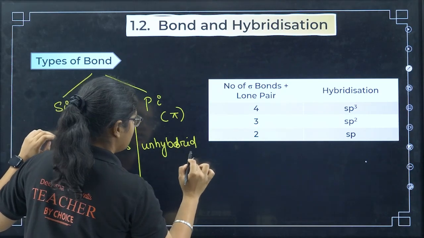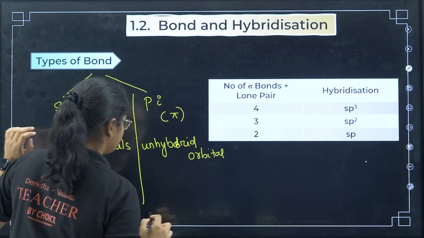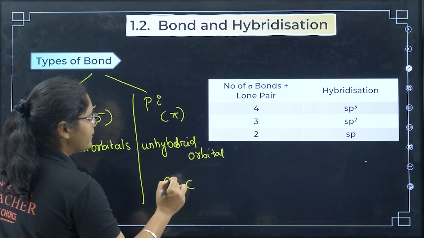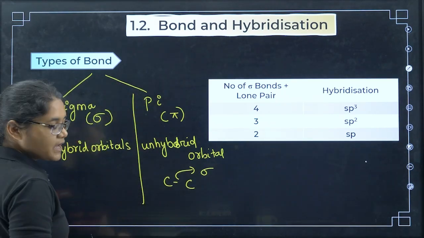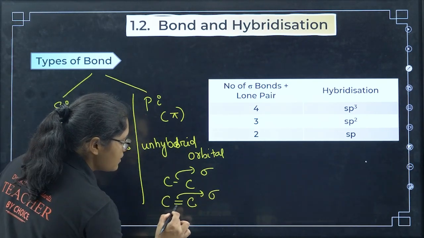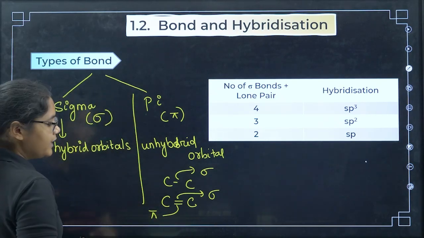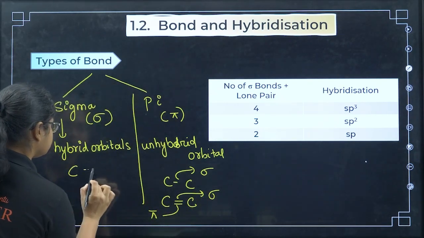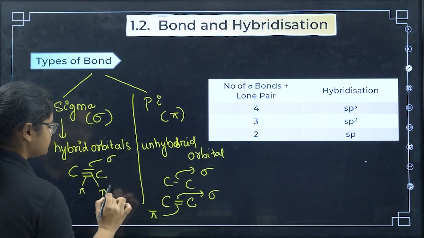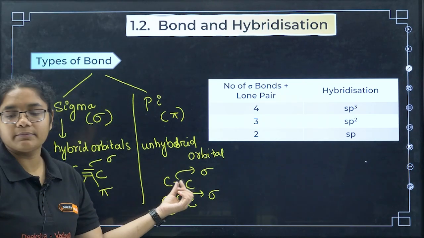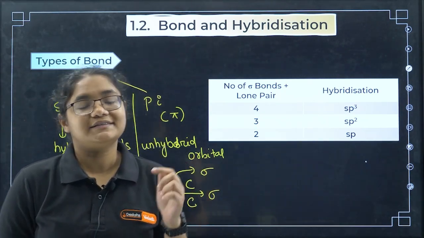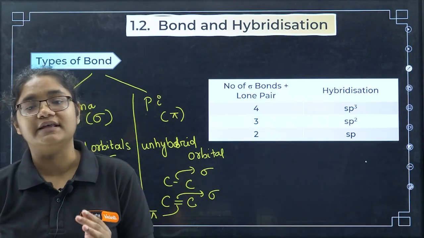Okay, unhybrid orbitals. Now if there is only one bond between carbon and carbon, then this bond has to be a sigma bond. If there are 2 bonds between carbon and carbon, the first bond definitely is sigma, but the second bond is pi. Next, if I have 3 bonds, the first bond is sigma, the second 2 are pi bonds. So always the first bond between 2 carbons is a sigma bond, whereas the second bond, or you can also have 2 bonds, these are your pi bonds.